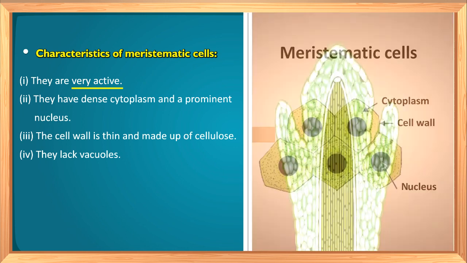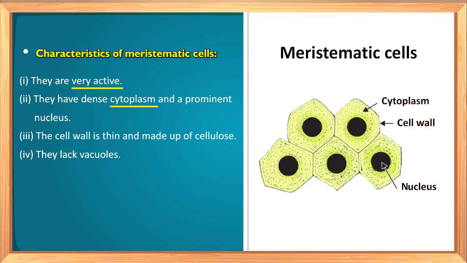The second feature is the cytoplasm present in meristematic cells is dense and the nucleus is prominent. You can see the prominent nucleus in the diagram. The cell wall of meristematic cells is thin and the cell wall is made up of cellulose. And the last feature is there are no vacuoles in the meristematic cells.